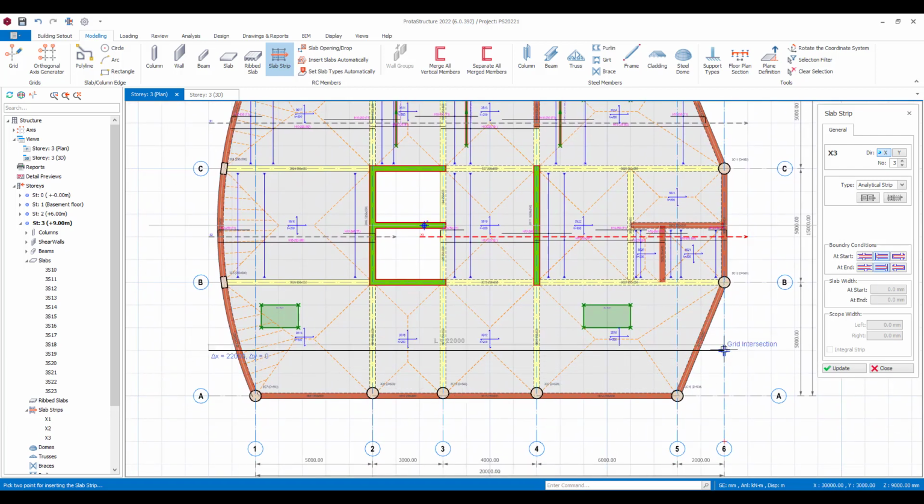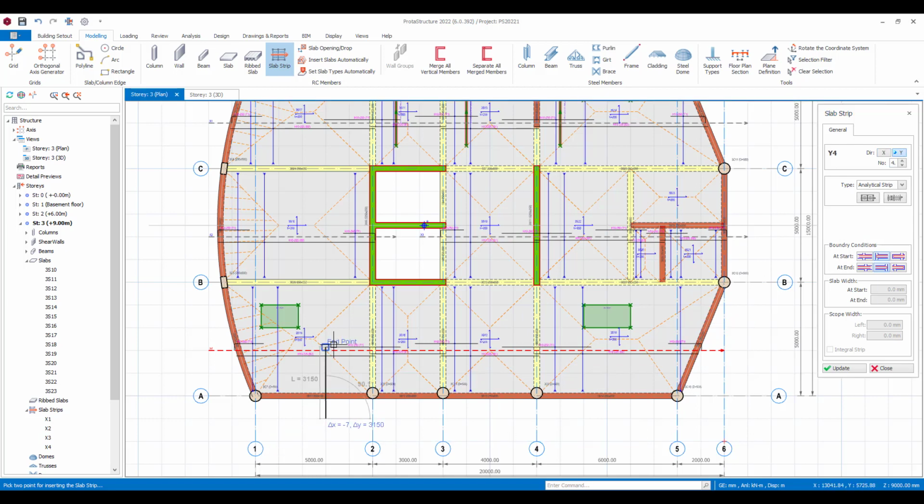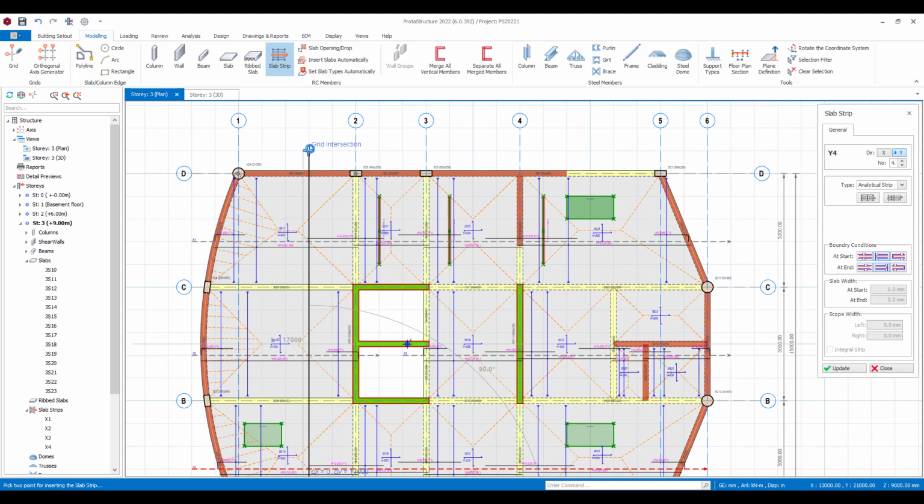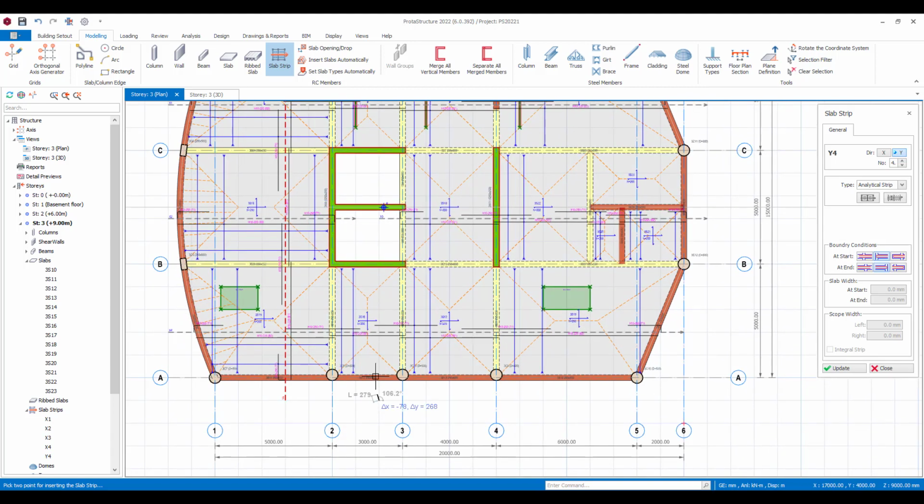I won't do everything. I'll just give you an example of how this works. You can cut strips in X and Y, and it's then using the code coefficient approach to design those slabs.